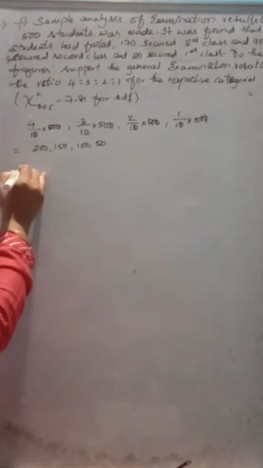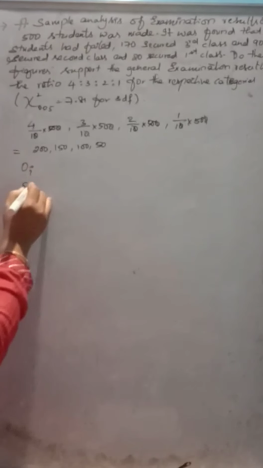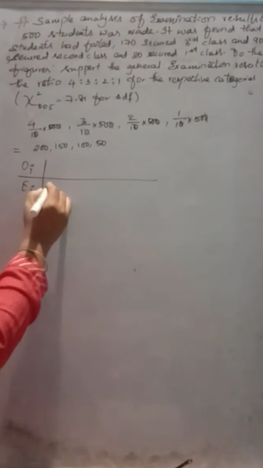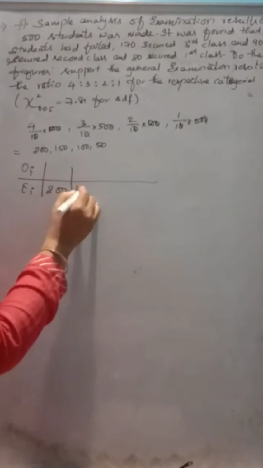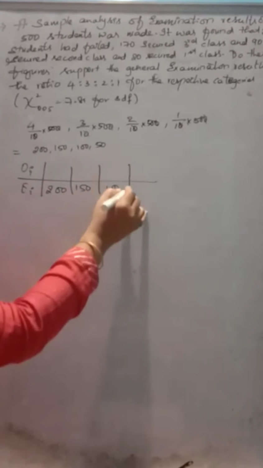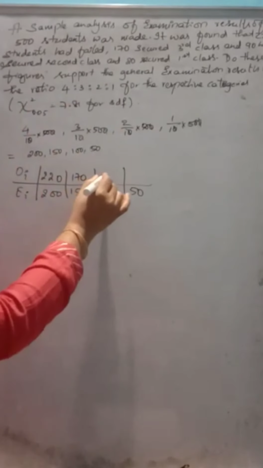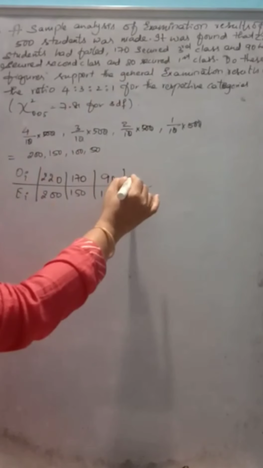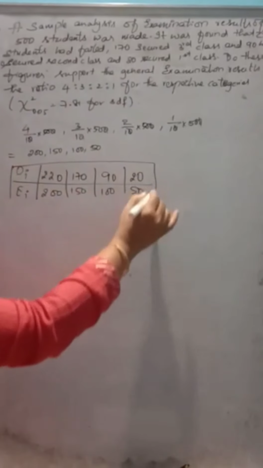Now let us make the table, with Oi and Ei values. Oi are the observed values and Ei are the expected values. So the expected values are 200, 150, 100 and 50. Now how do you get the Oi values? You get them from the given question. How many students have failed? 220 out of 500. How many students got third class? 170. People who secured the second class are 90. And people who secured the first class are 20. So this is the table.